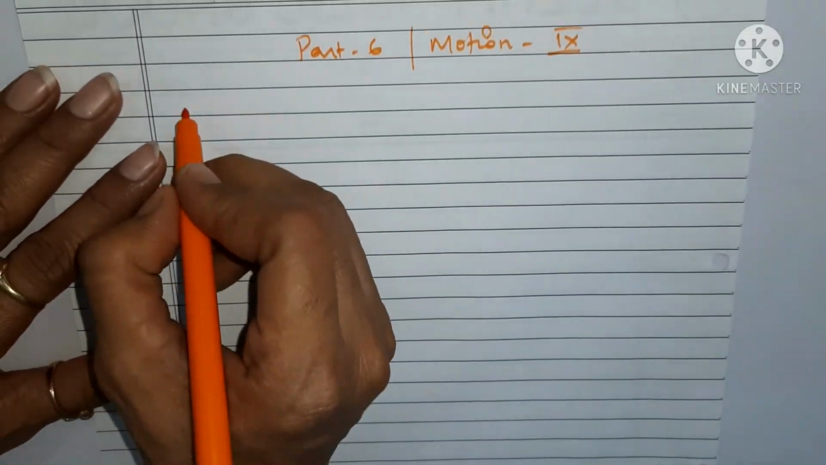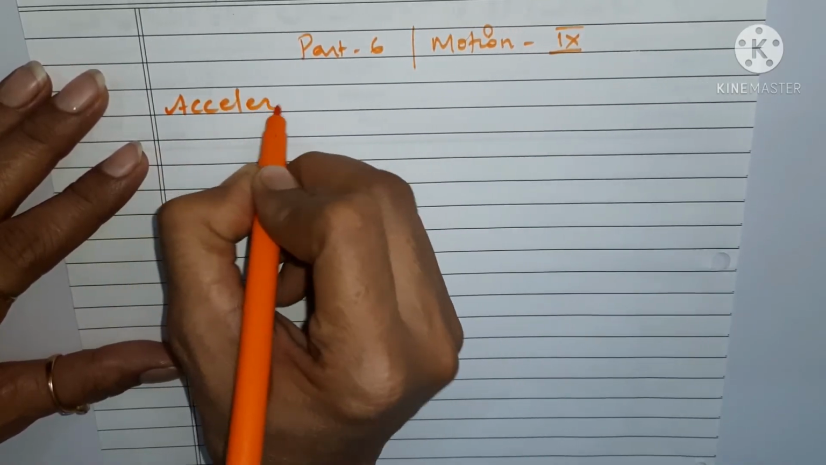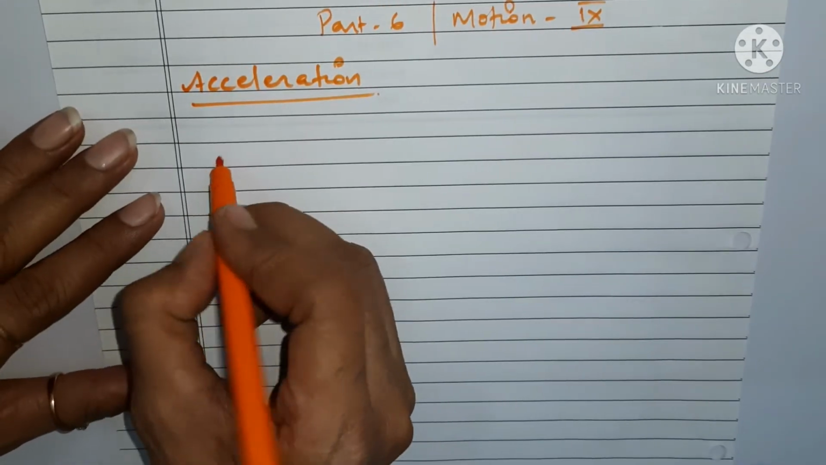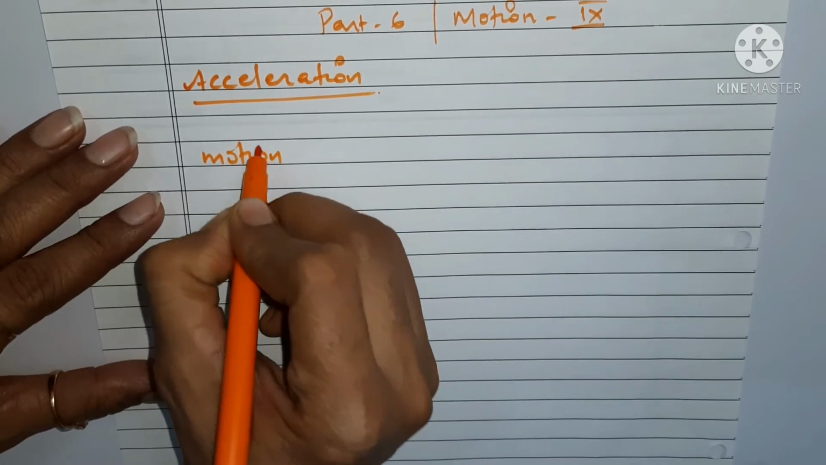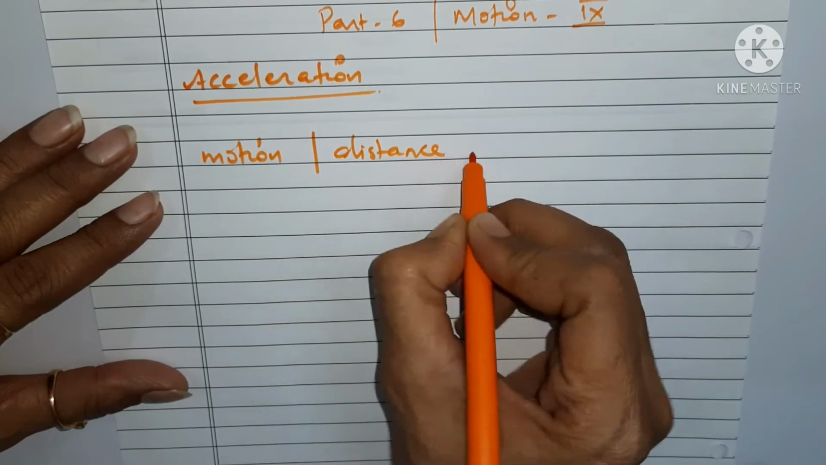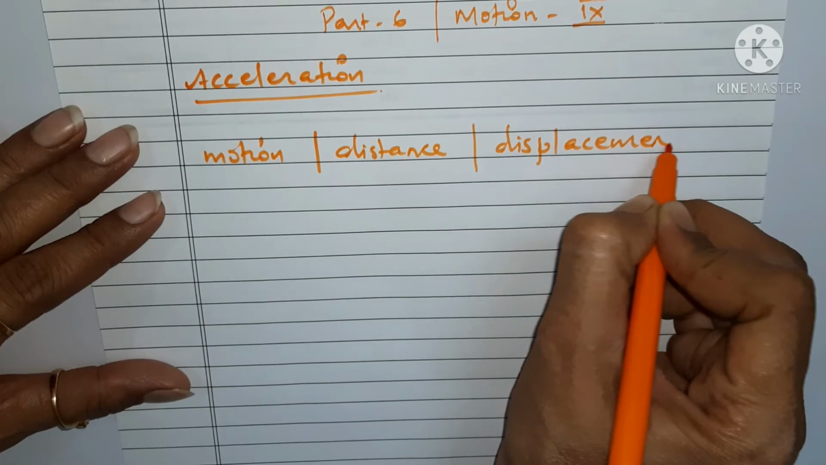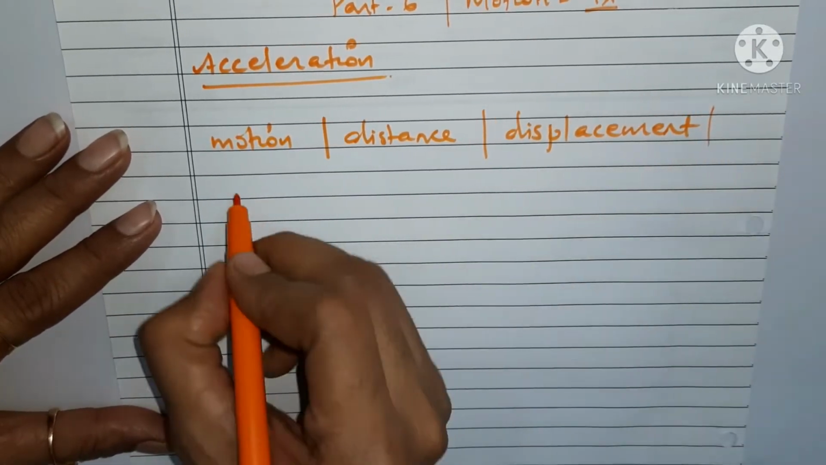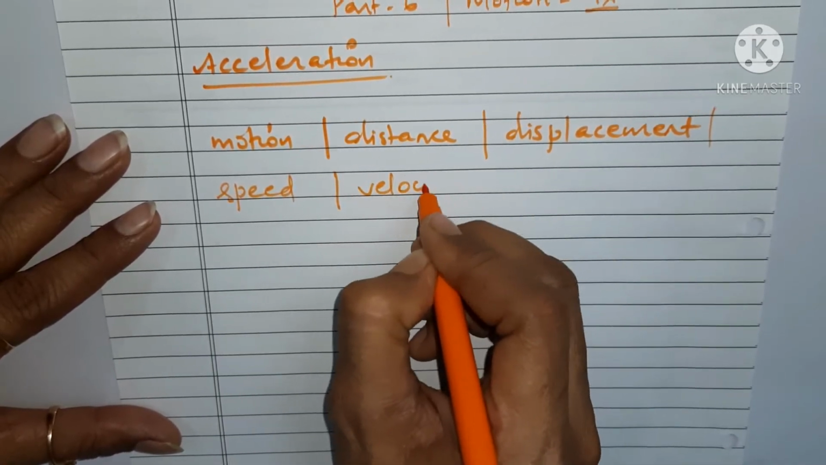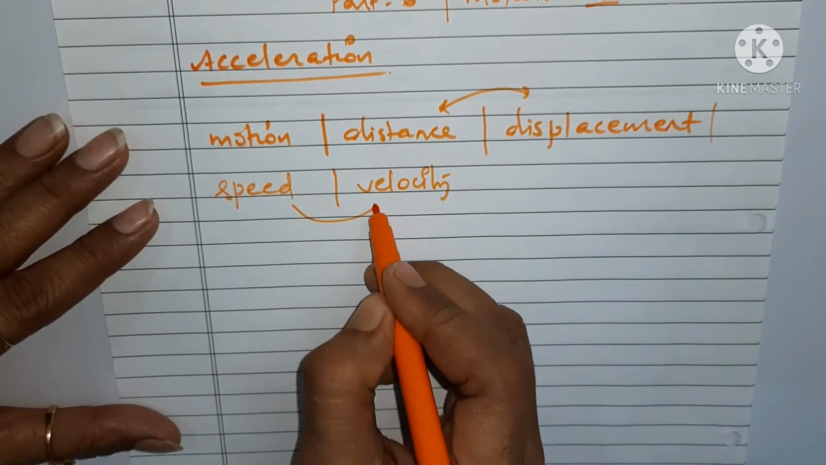So the topic which we are going to discuss today is acceleration. Till now we have discussed motion, and some terms which we have already discussed: distance, displacement. Then we have discussed speed and velocity, and what are the little differences between these two.